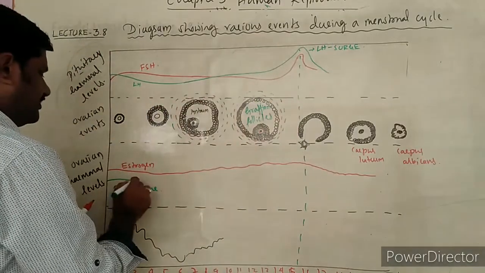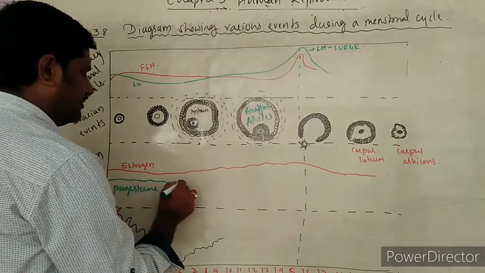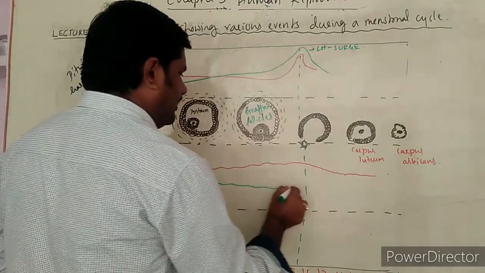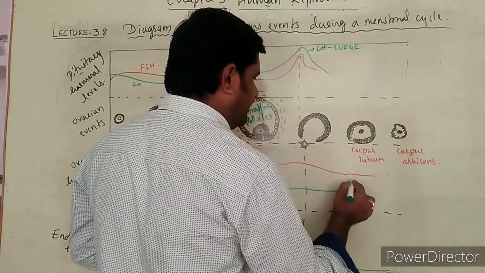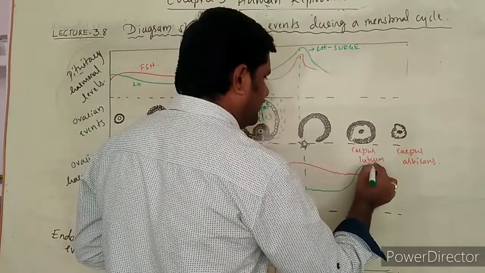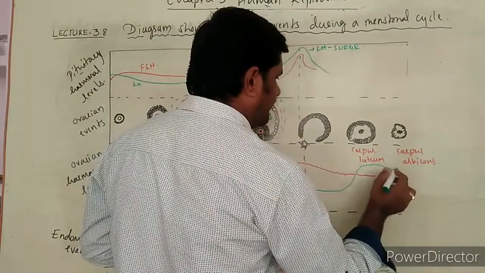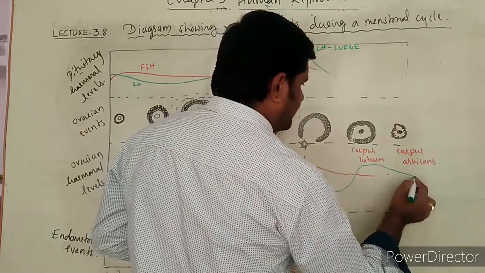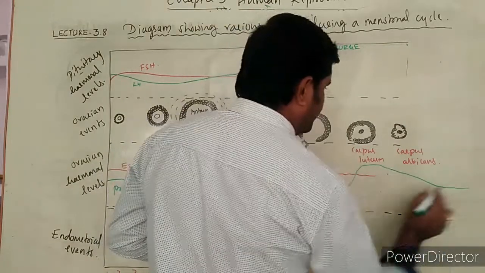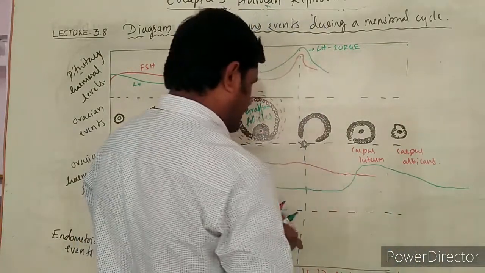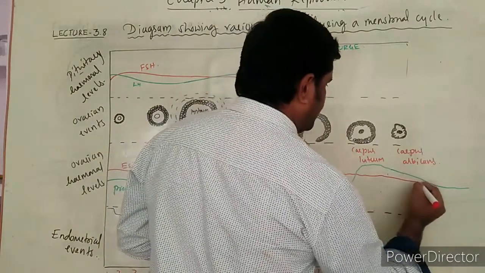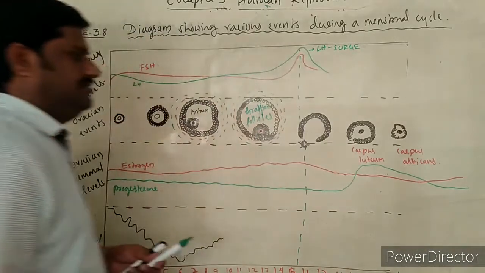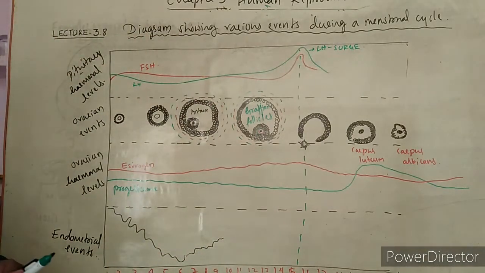And progesterone, of course, does not increase its level up to this level. It increases its level when it reaches the corpus luteum itself. When it reaches the corpus albicans, its level decreases. And simultaneously its level goes on decreasing and it reaches a stage.